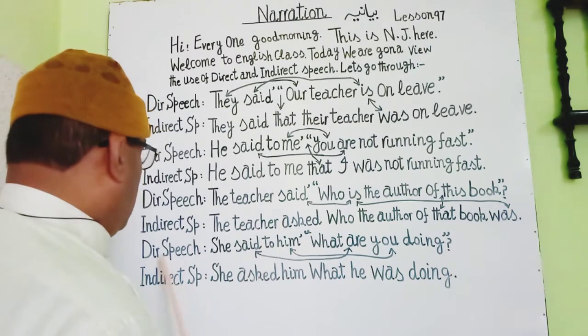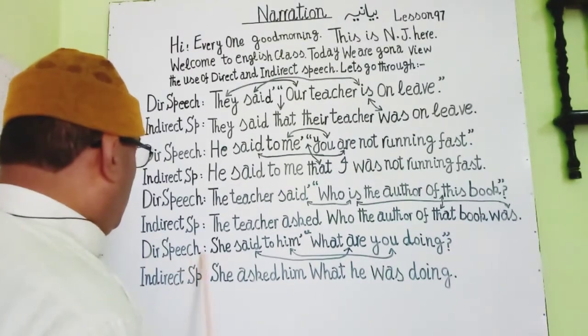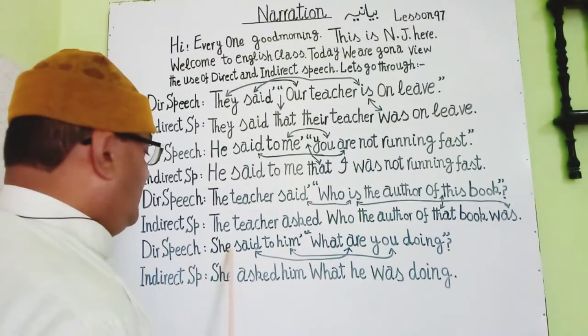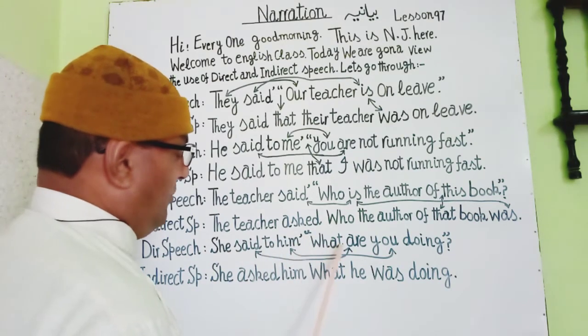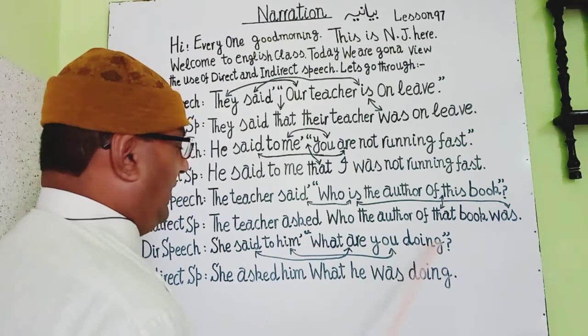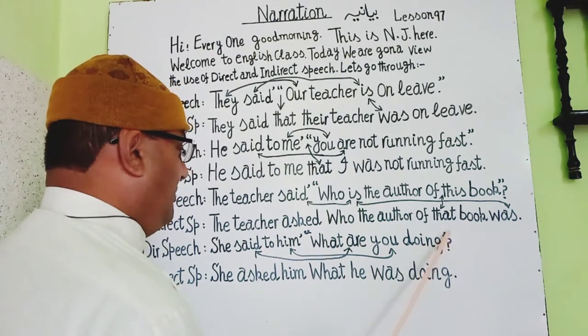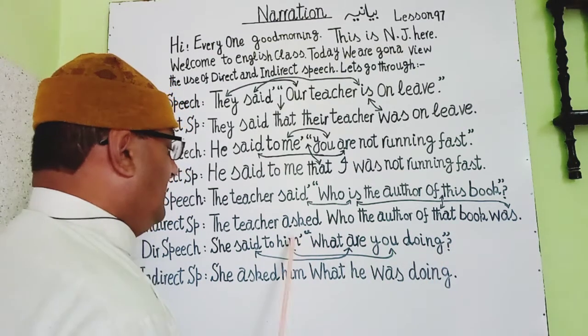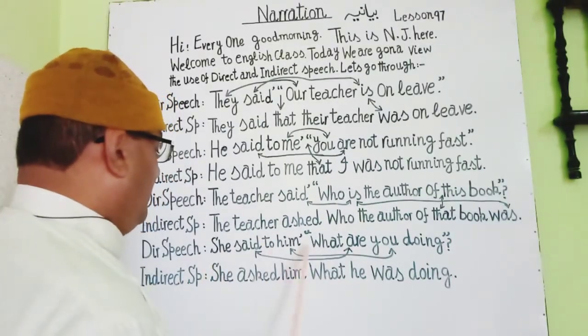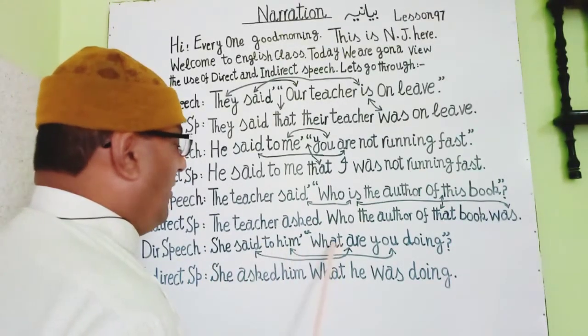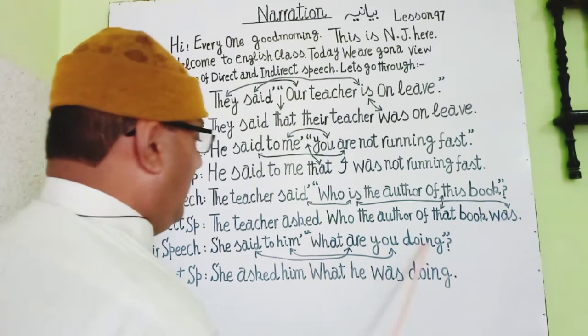Now here see, guys, the fourth statement of direct speech is, she said to him, "What are you doing?" This is also a query. This is also a question. She said to him, उसने उससे पूछा, what are you doing? आप क्या कर रहे हो?